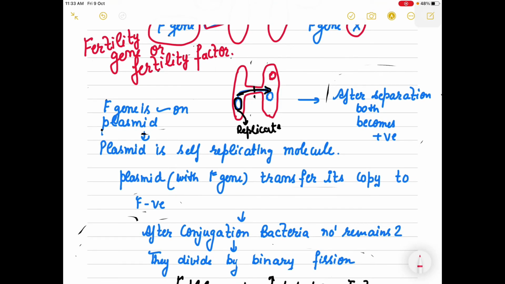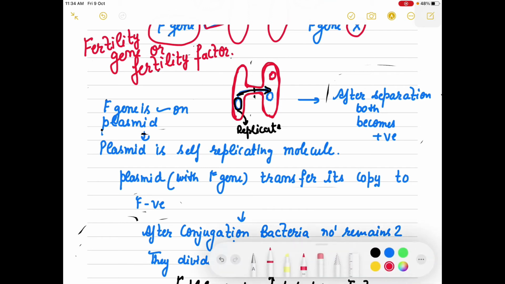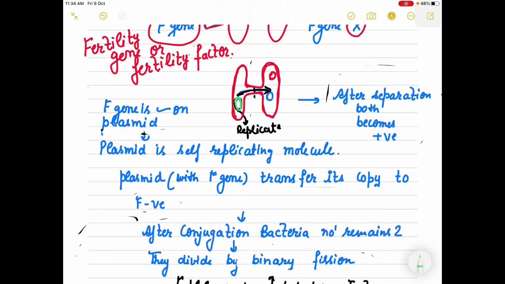So here there are two bacteria which are combined, going for reproduction. At that time, because this gene is present on the plasmid, the plasmid will replicate and form its copy, and that copy is transferred into the other bacteria.